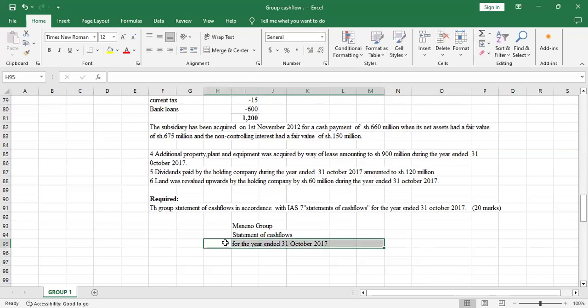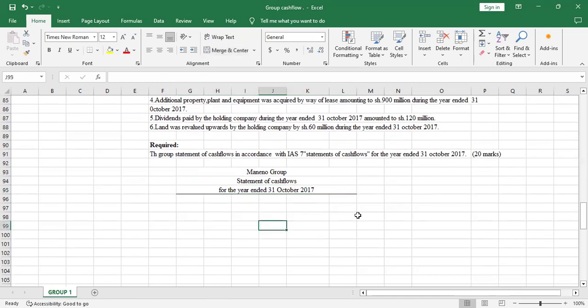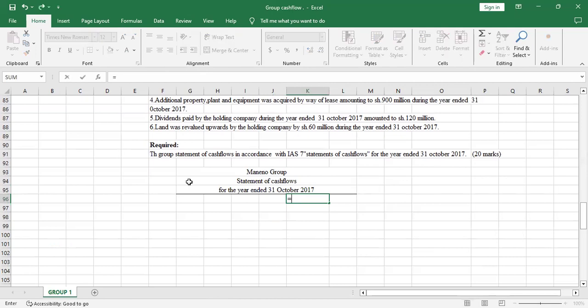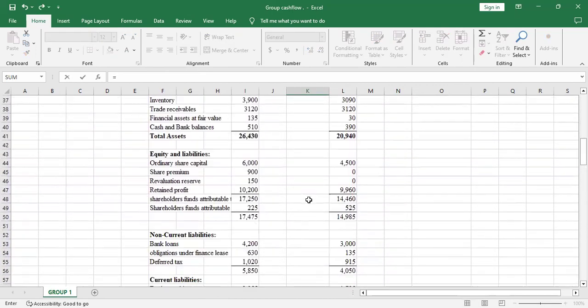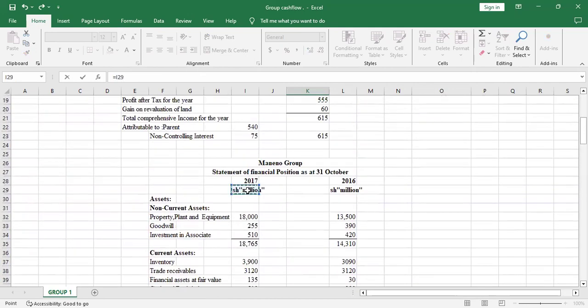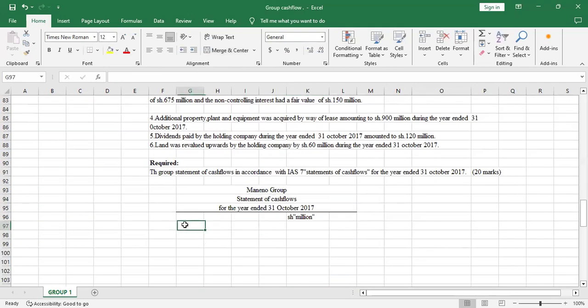I'll create the bottom border here, then merge all this and center. I'll also merge that and center, and also merge all the way and center. The shillings are in millions, so I'll copy that. Then the format is just to start with operating activities.